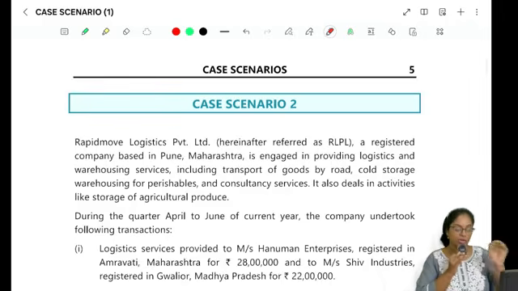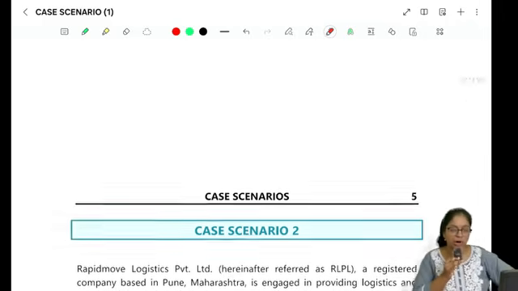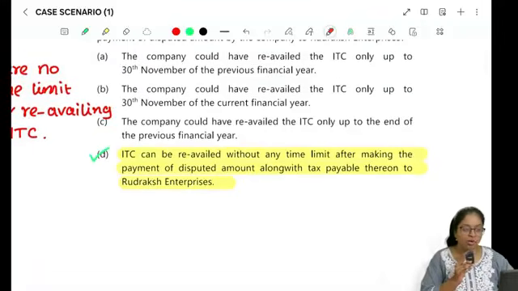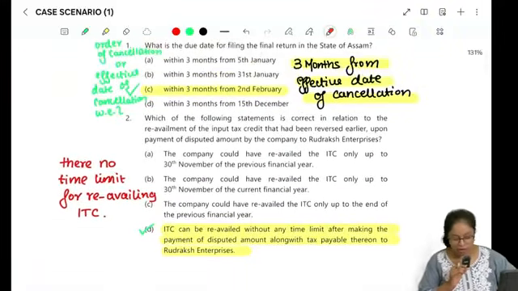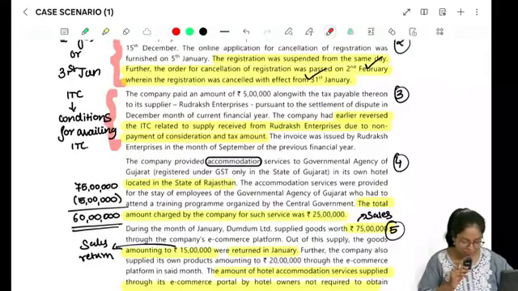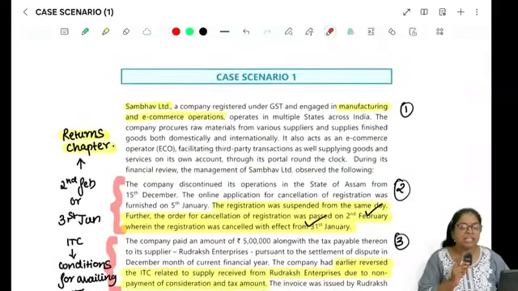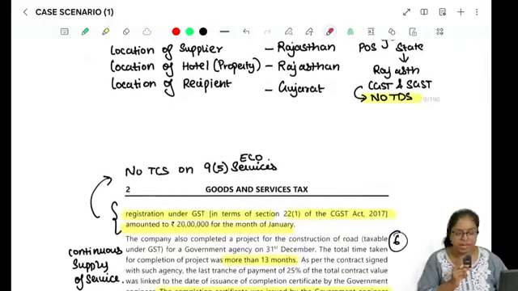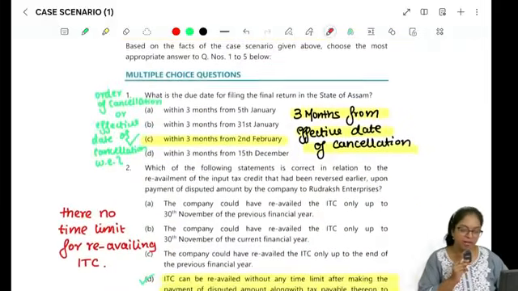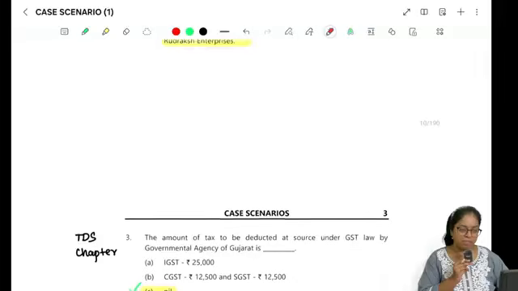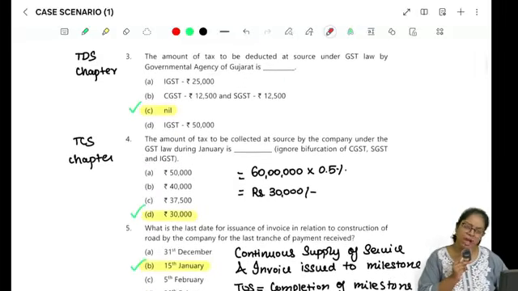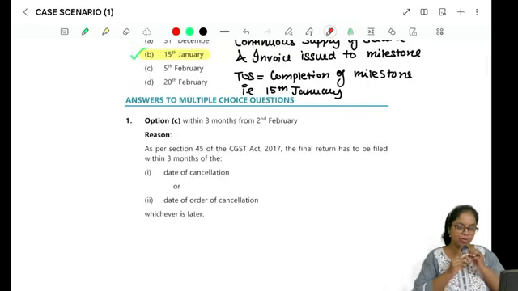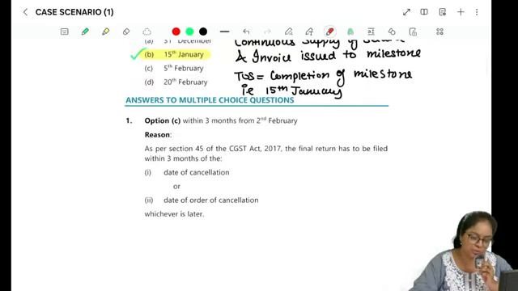Now we will be moving on to the case scenario 2. In case you want, I'll quickly scroll through the case scenario once. If you want to either mark the answers or note down whatever I have noted down here, you can do that in your booklet as well, right? Pretty simple. Just keep reading them as individual questions and solving them. Do not take stress. Case scenarios are very easy if done in the right manner, right? So I'm quickly scrolling through all the MCQs so that in case you just want to make a note of something, you can pause and make a note, right? Done. Let's move on to the next case study, which is our case scenario 2.